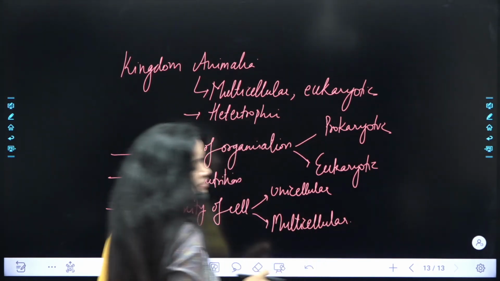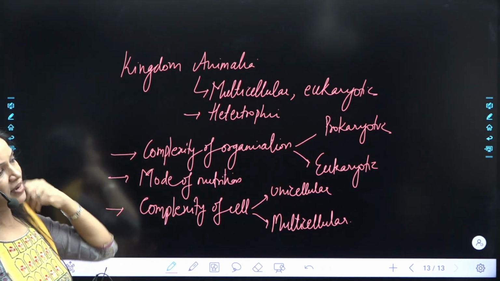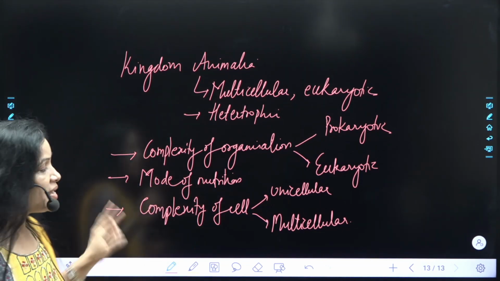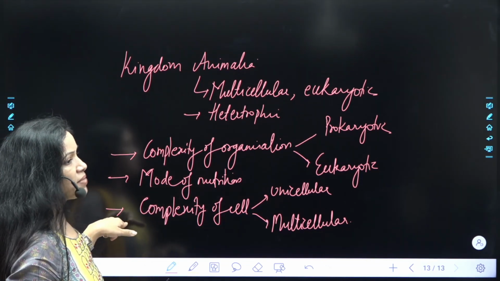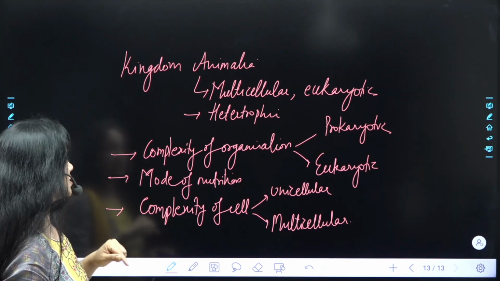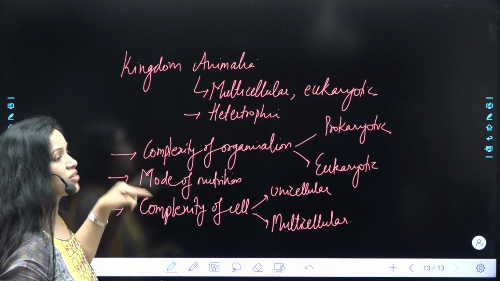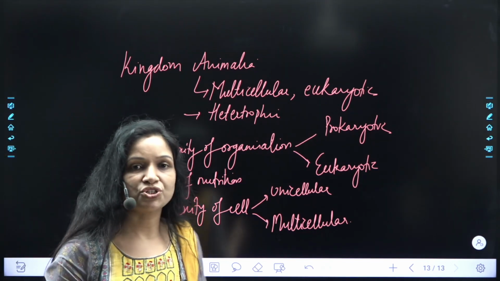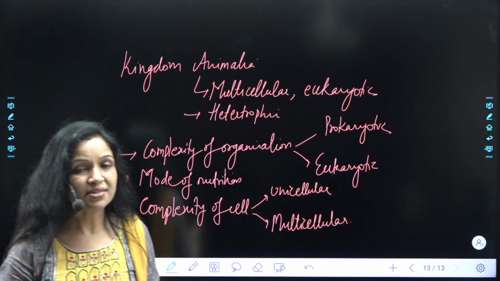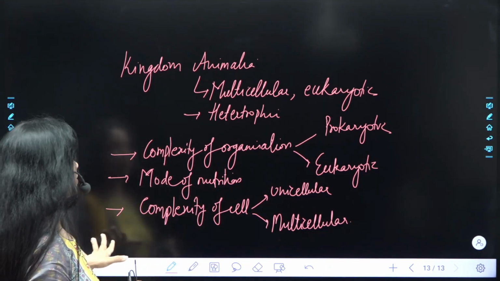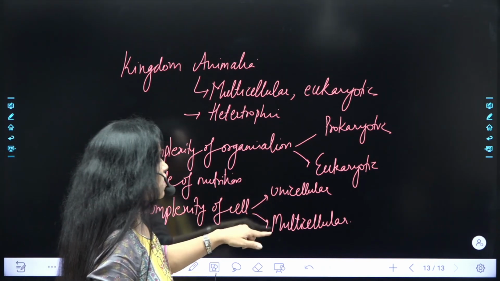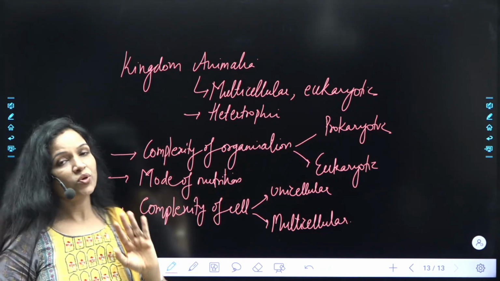R.H. Whittaker gave the 5 kingdom classification, and he classified the different organisms in 5 kingdoms based on these features. That is complexity of organization: the cell is a prokaryotic cell or the eukaryotic cell; or the mode of nutrition, that is which kind of nutrition, autotrophic nutrition, heterotrophic nutrition, saprophytic nutrition, or parasitic mode of nutrition, all this nutrition included. Then complexity of the cell, either the organism could be unicellular or it could be multicellular. हमें ये बात बहुत अच्छे से ध्यान रखनी है.